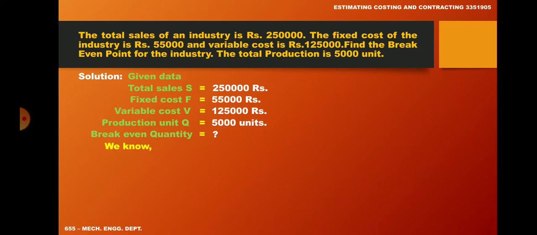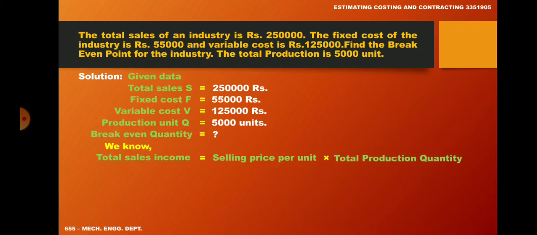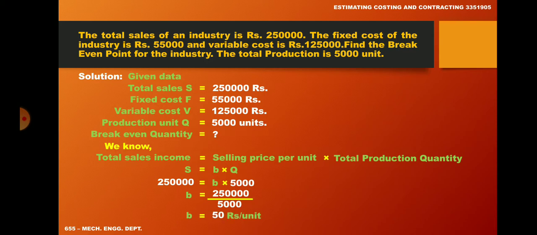We know total sales income equal to selling price per unit into total production quantity. Therefore, total sales income S equal to B into Q. Therefore, 2,50,000 equal to B into 5,000. Therefore, B equal to 2,50,000 divided by 5,000. So, selling price B equal to 50 rupees per unit.